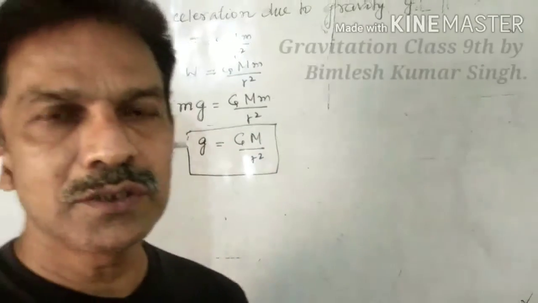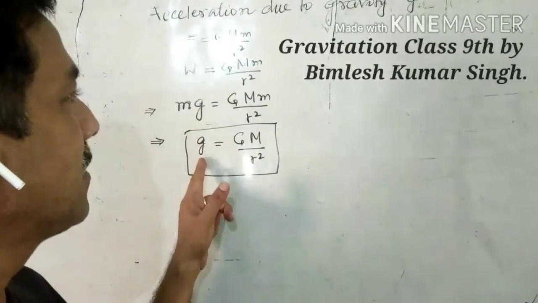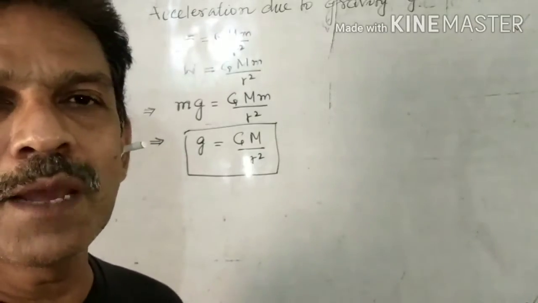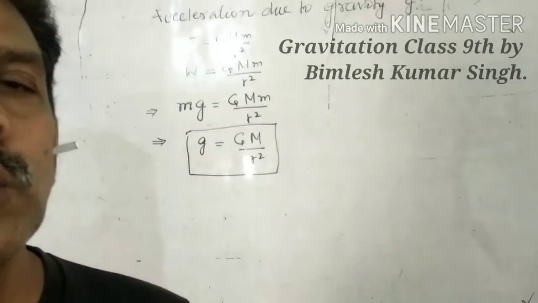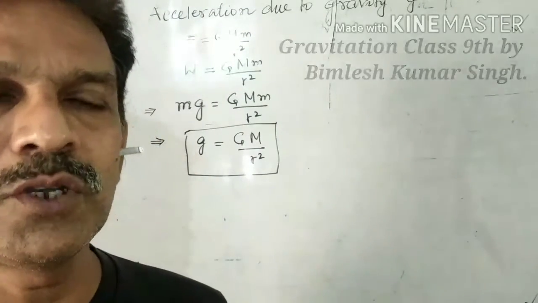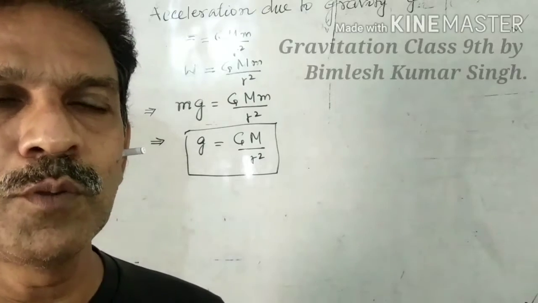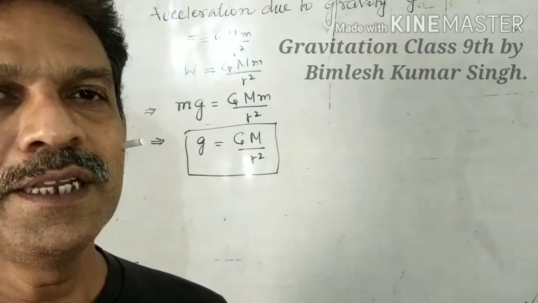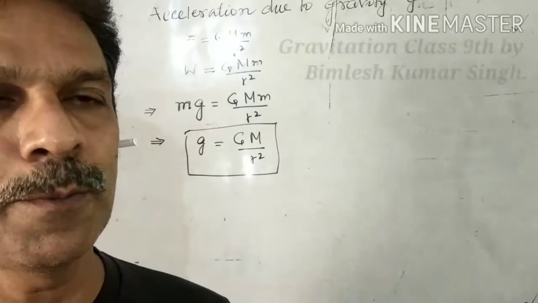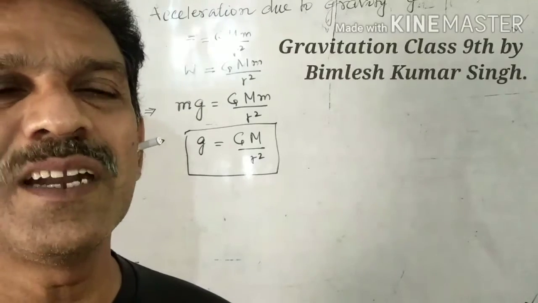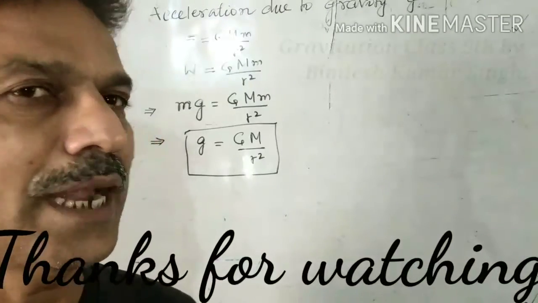And here we noticed that this acceleration due to gravity is independent of the mass of the body. Mathematically, I have proved that acceleration due to gravity is independent of the mass of the body. Previously, I proved experimentally, as per the guinea and feather experiment of Galileo, that acceleration due to gravity is independent of the mass of the body. That's all for today.